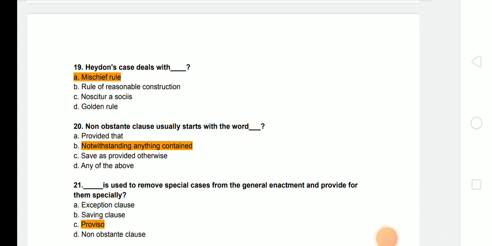Next question is, Heydon's case deals with, and this is the mischief rule. Next question. A non-obstante clause usually starts with the words. Answer is notwithstanding anything contained.